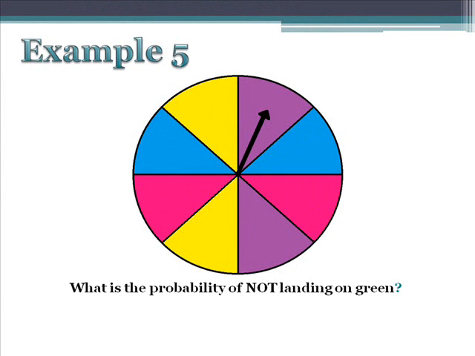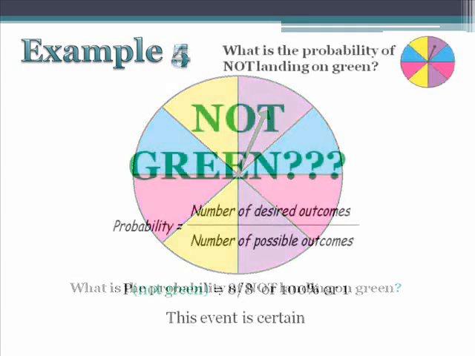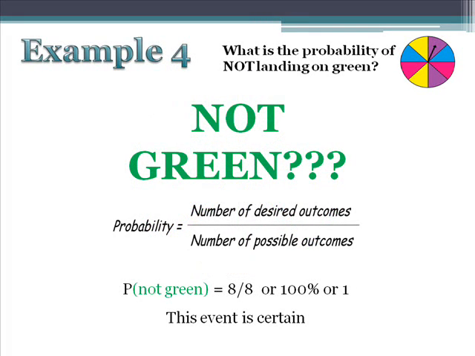Okay? So, let's try example number 5. For our last and trickiest example, I want you to consider the probability of not landing on green. Now I'm sure you're asking, not green, what does that even mean? Well, it means anything that's not green, which in this case is everything. If the desired outcome will occur every time, then the probability of that event occurring is 1. Because the probability is 1, this event is certain.